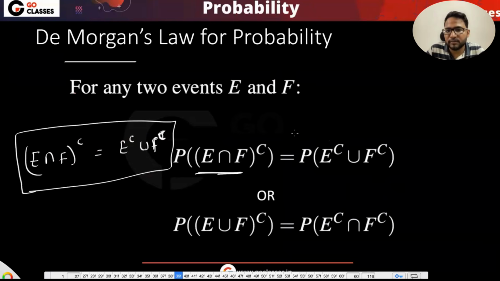If these two sets are the same, then the probability of these two sets is also the same. It is just a simplification of the sets. I have not used any probability axioms or formula to prove it. If two sets are equal, they must have the same probability. So no proof is required from the probability side; you just need to know it from discrete mathematics.